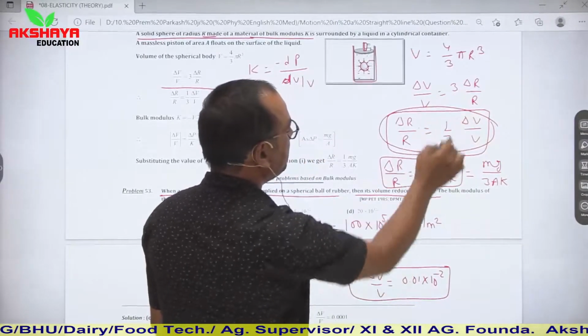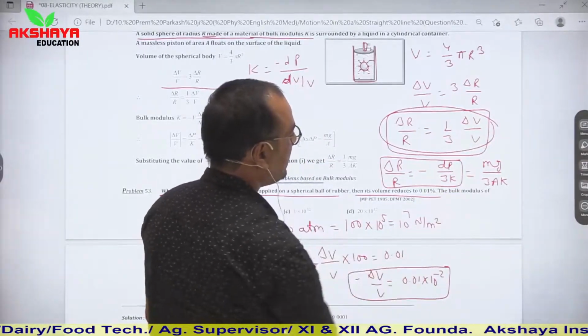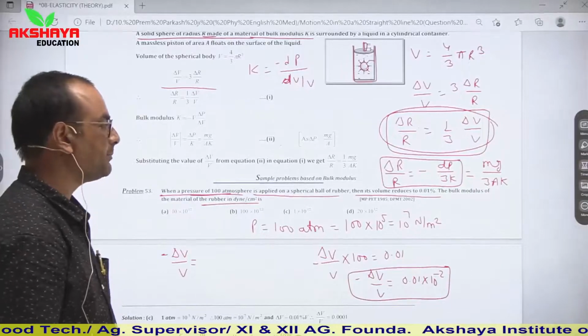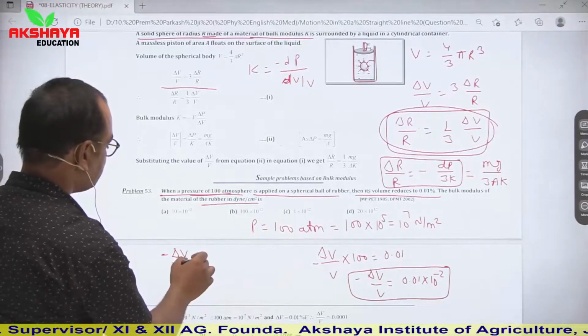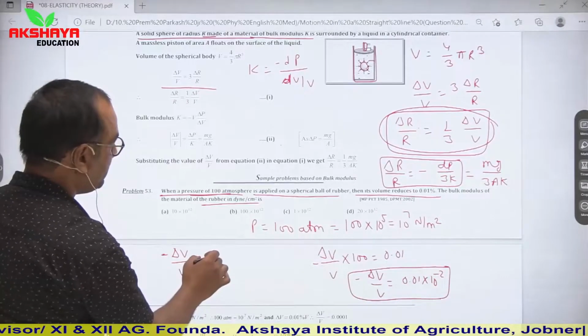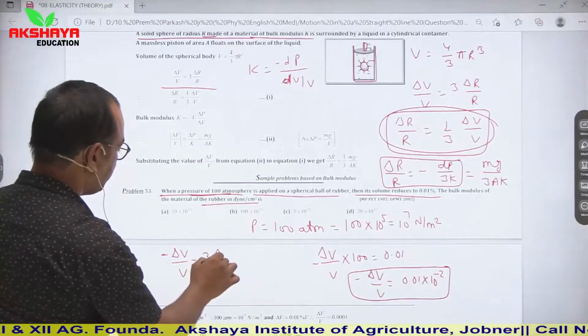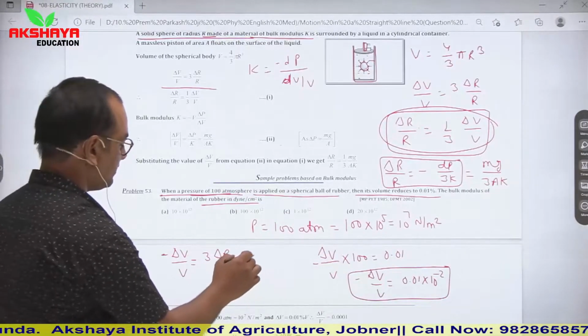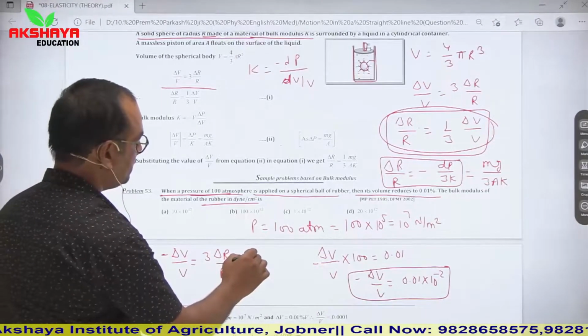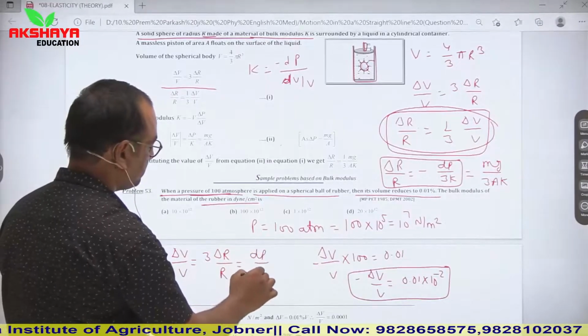Del V upon V is 3 into del R upon R, and del R upon R is P upon K. So we can say minus del V upon V is equal to 3 into del R upon R, or we can say is equal to dP upon K.